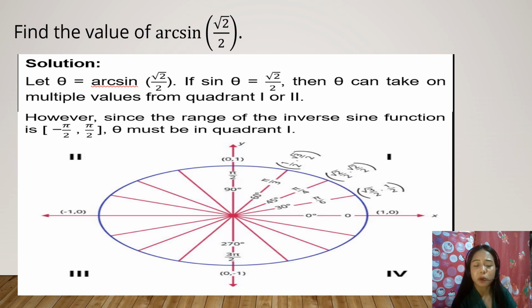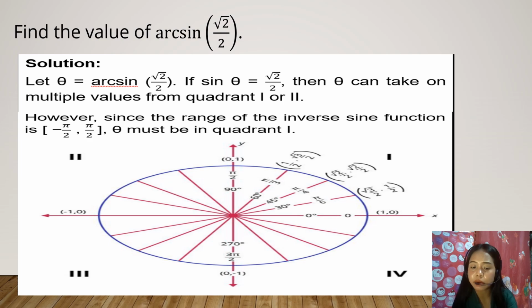So how do we get it? Let us go step by step. Recall what arc sine means. We have here y equals arc sine x, that means sine y is equal to x. So arc sine square root of 2 over 2 is equal to y. That means sine y is equal to square root of 2 over 2.